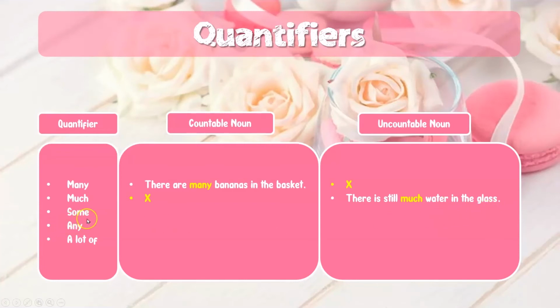And for quantifier some, it can be used with both countable and uncountable nouns. So, let's see the first example. Mother put some eggs into the dough. And for uncountable noun, Mother put some oil into the pan. Okay, after the word some for countable noun, for example, the word egg, you have to put an S to make it plural. So it will be some eggs. However, for uncountable noun, which is oil, after the word some, there will be no S because it is an uncountable noun.